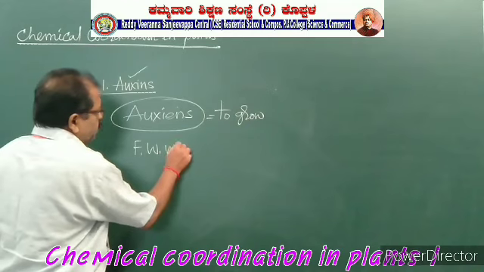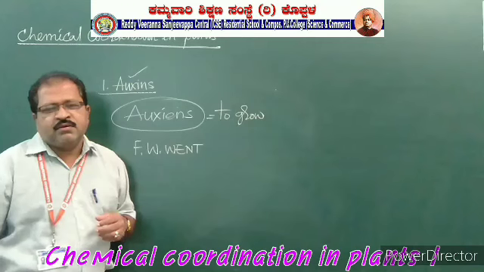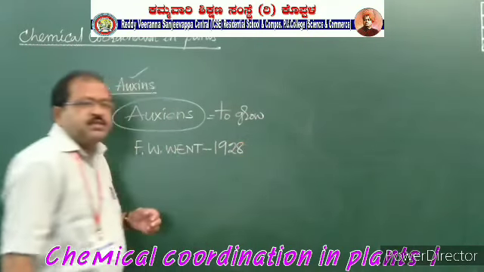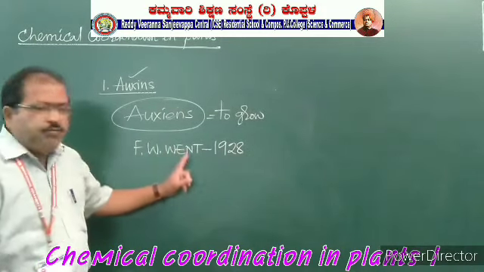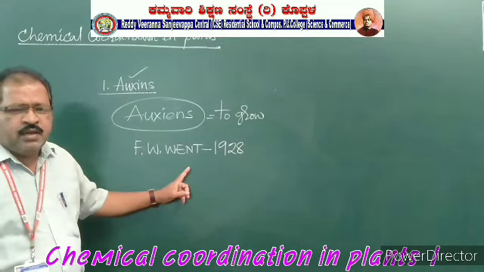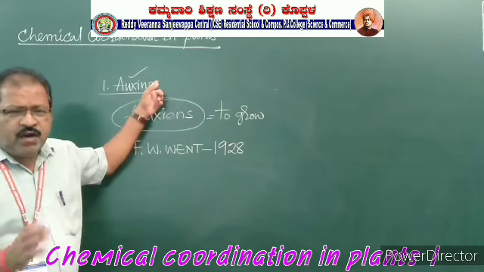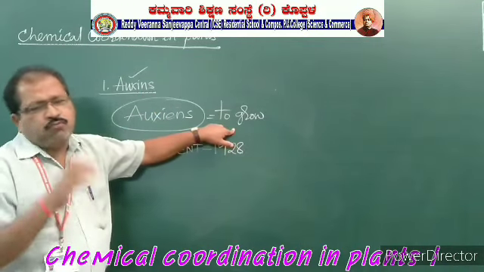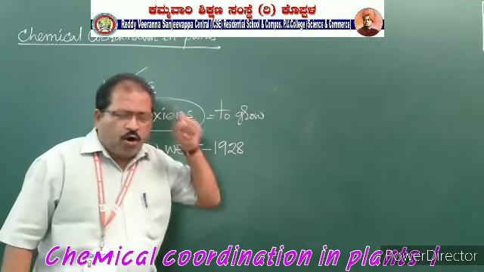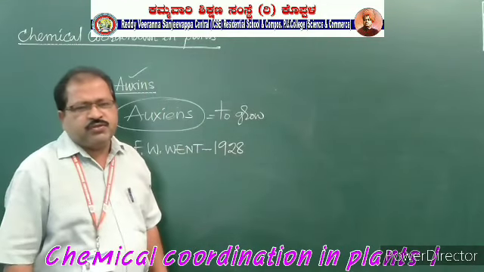A scientist called F.W. Went, the disciple of Charles Darwin, introduced the word auxins in the year 1928. The meaning of auxins in English is to grow. It is a Greek word. Already you know that, all the biological terms are taken from Greek or Latin language.